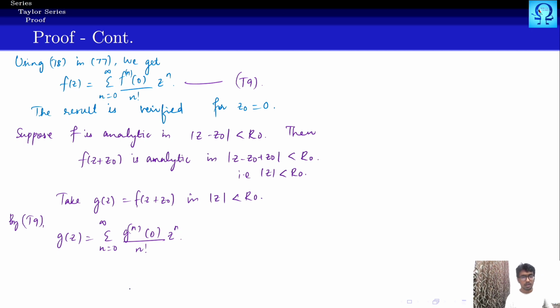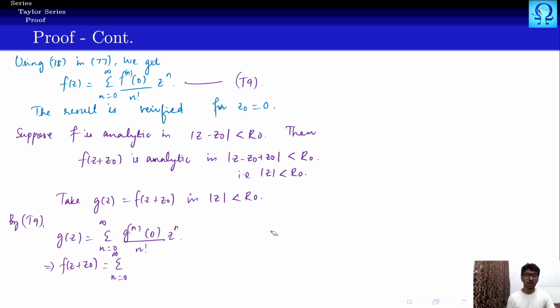Now what you should do is replace this one. If you replace, we are going to get f(z + z0) as summation n runs from 0 to infinity of the nth derivative.